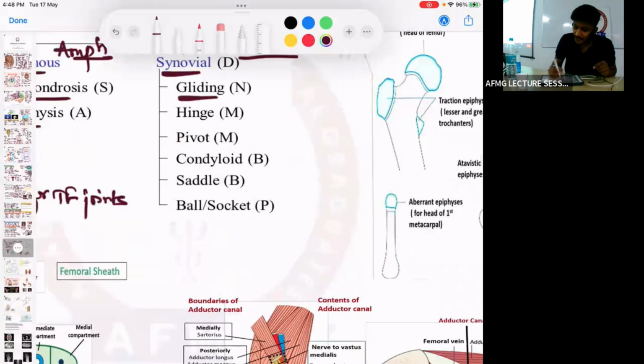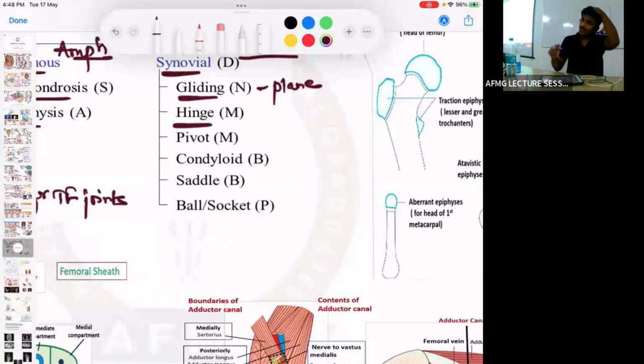The first is the gliding joint. When one bone glides over the other, these are called gliding joints. So these are the intercarpal joint and the intertarsal joint.